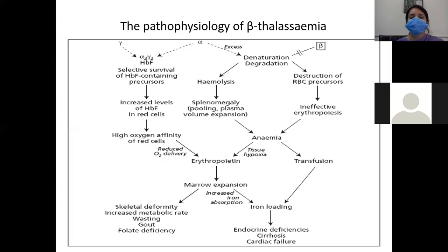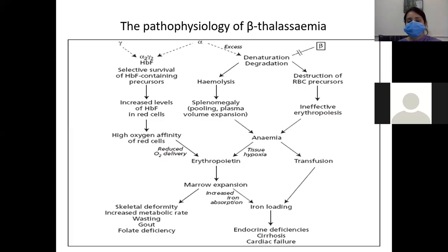Both splenomegaly and ineffective erythropoiesis will lead to anemia. Anemia will cause tissue hypoxia, and due to tissue hypoxia, there will be increased production of erythropoietin, and second, there can be more demand for transfusion.